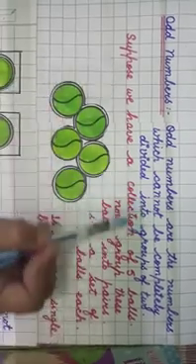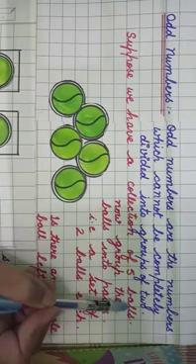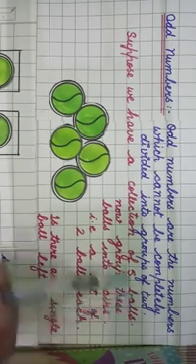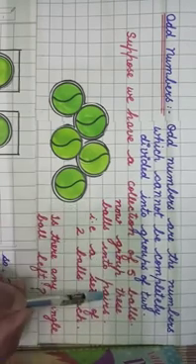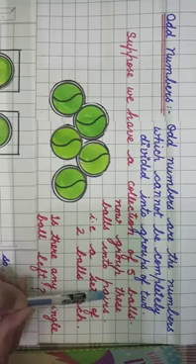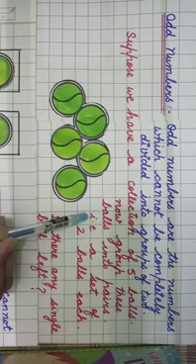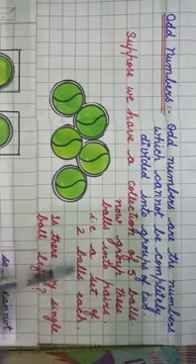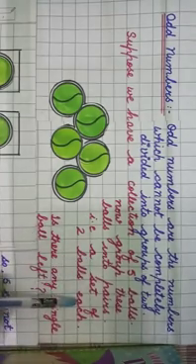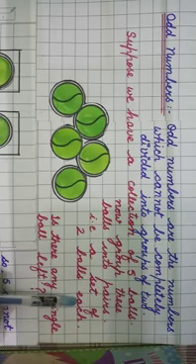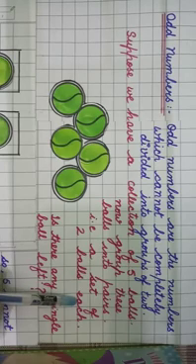Suppose we have a collection of 5 balls and we are to group these balls into pairs. That is, we are to make a set of 2 balls each. Then how many sets will we get?